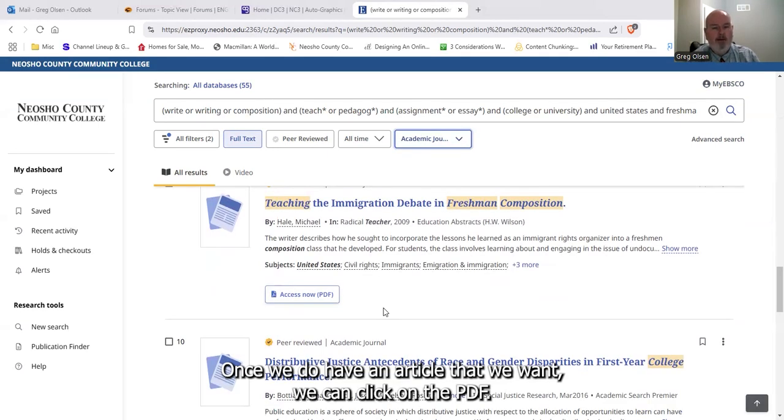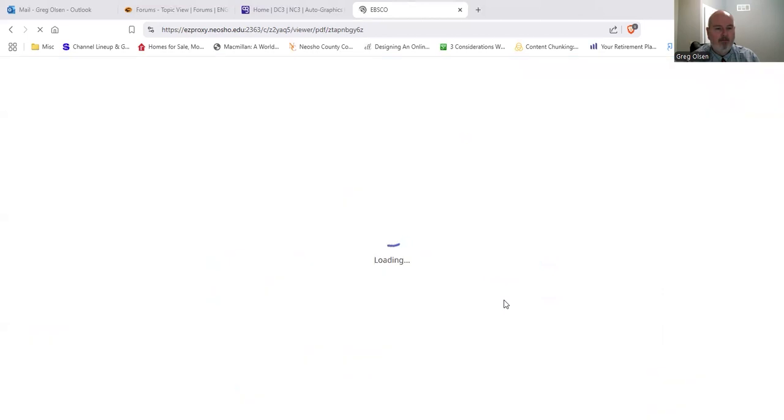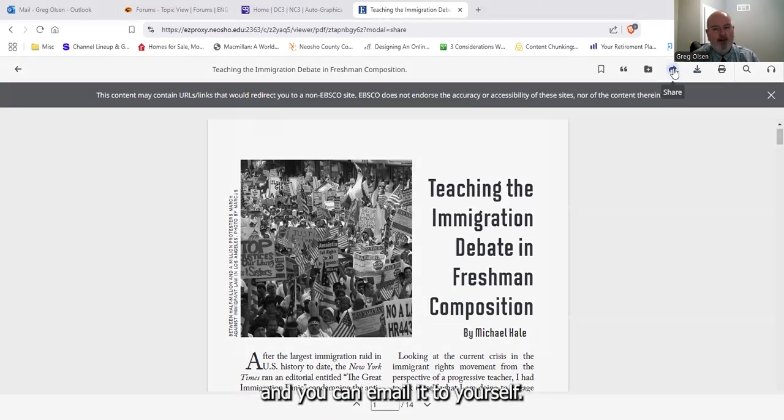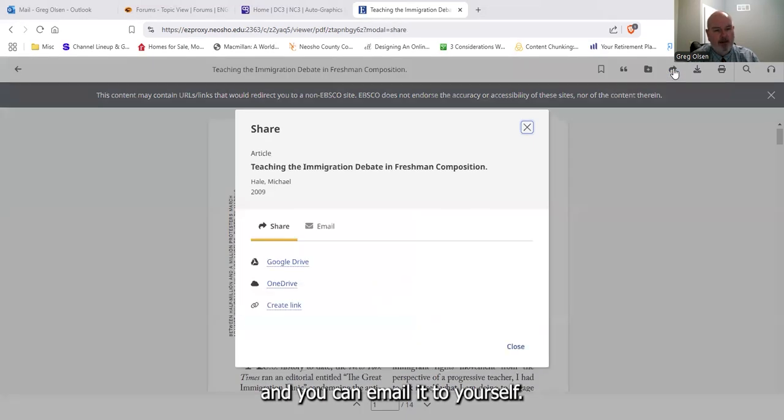Once we do have an article that we want, we can click on the PDF, we can view it, and I would highly suggest either downloading it or mailing it to yourself immediately. You can download it here. You can see up in the top here with this download button, or you can click this share button and you can email it to yourself.